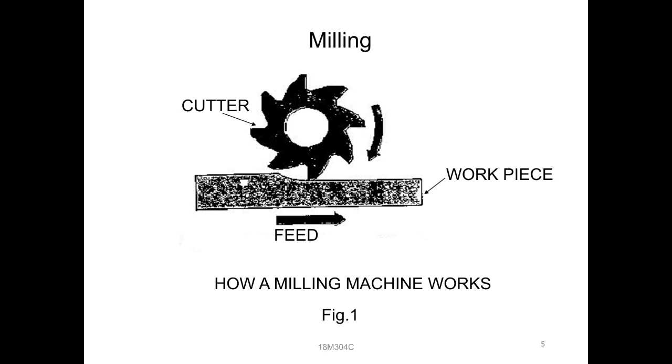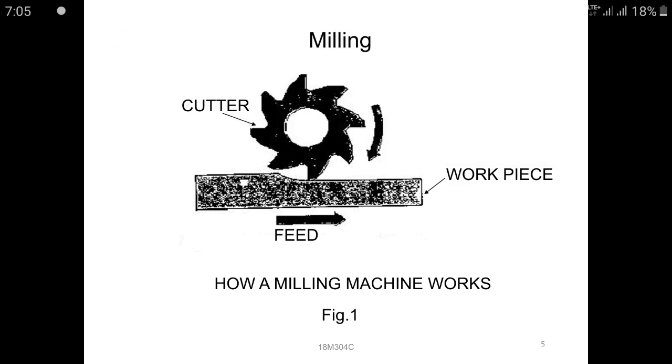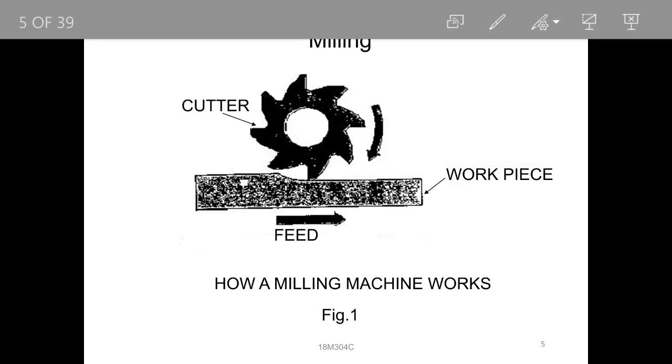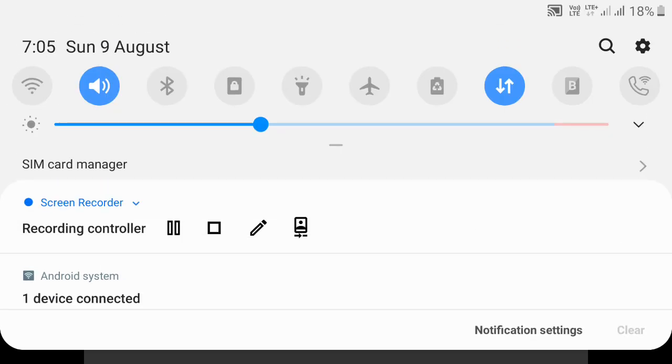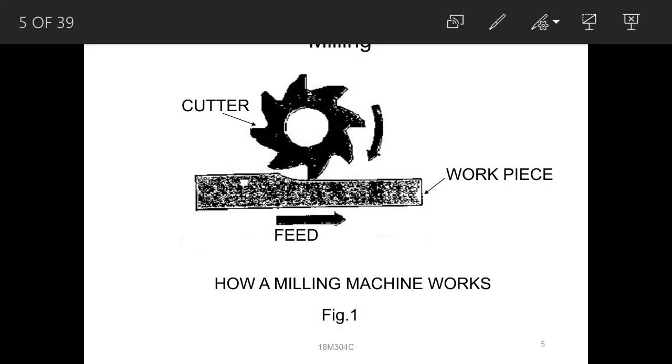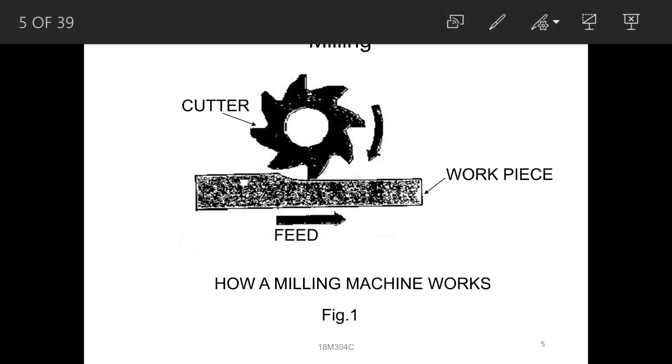As you observed in the previous slide, in the machining operation the work is fed against a revolving cutter. Always the workpiece is fed against the revolving cutter. So that is the main thing, right?